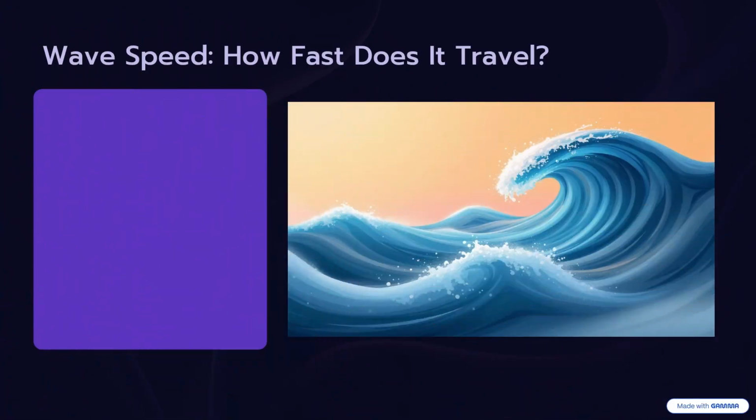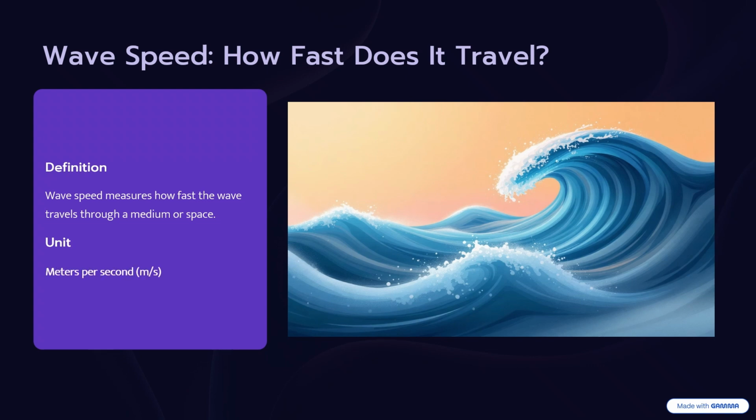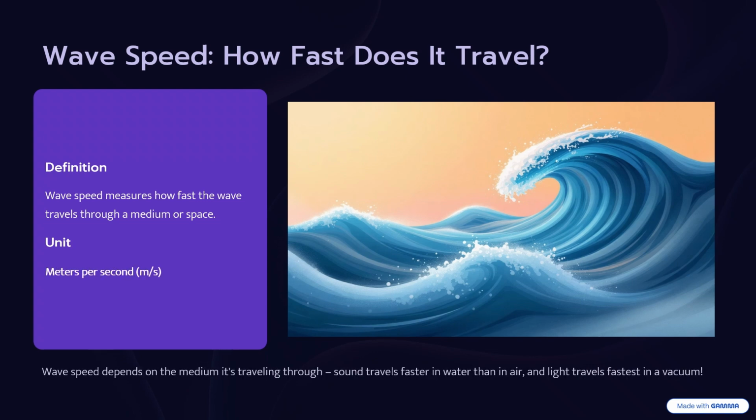Now let's discuss wave speed. Wave speed describes how fast the wave moves in any medium. Like in the definition, we can also write it: wave speed is a measurement of how fast the wave is moving through a medium or space. The SI unit of wave speed is meter per second. And the key thing to know about wave speed is that it always depends on the medium. Like sound waves always travel faster in water than in air, and light waves move very fast in a vacuum.